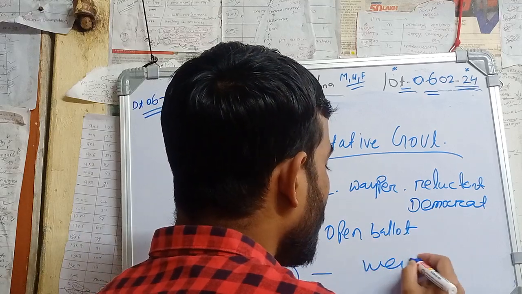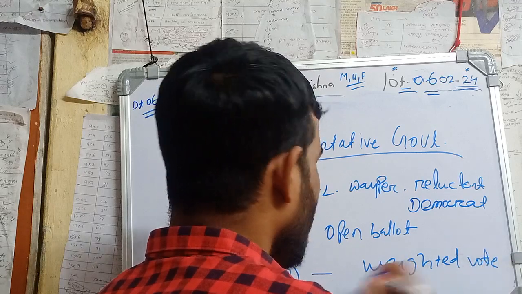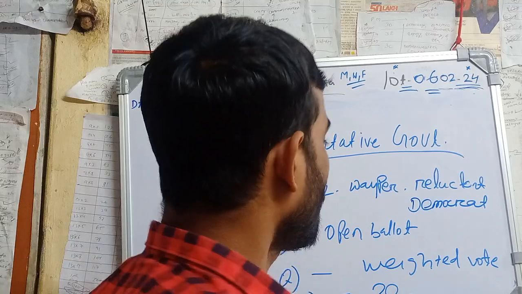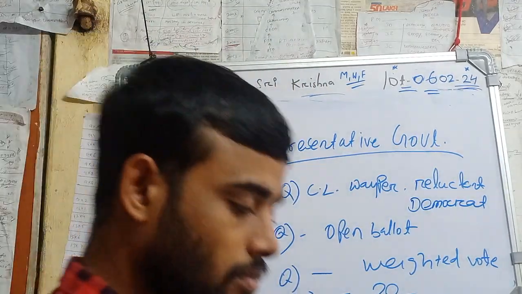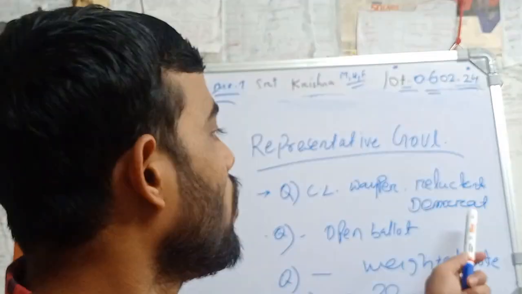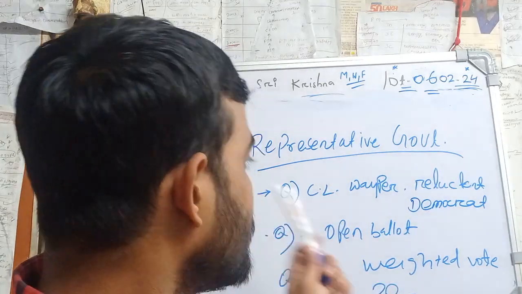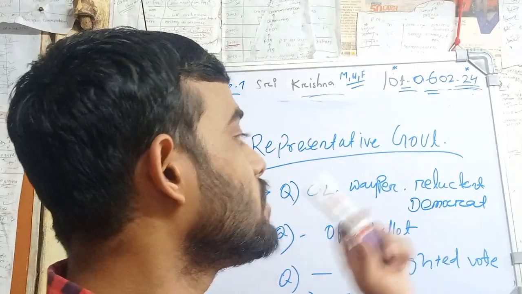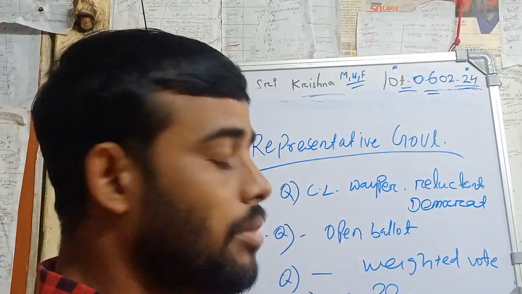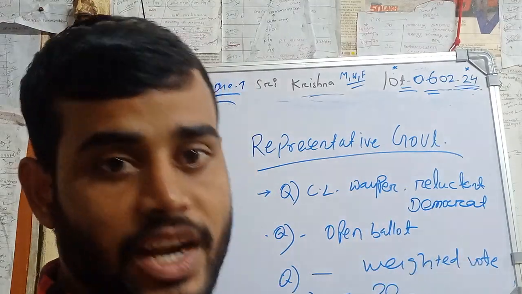Weighted vote, then also the concept of PR, proportional representation. In representative government, we have to discuss the question that C.L. Wayper considered J.S. Mill a reluctant democrat. So they can simply ask the question: who called J.S. Mill a reluctant democrat? That's C.L. Wayper. Then, J.S. Mill supported the open ballot system instead of the secret ballot system.